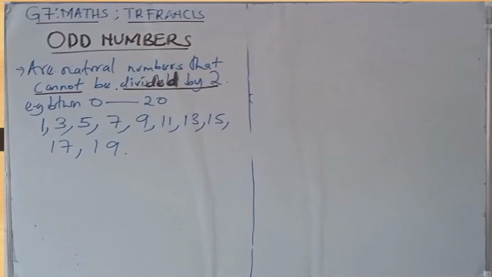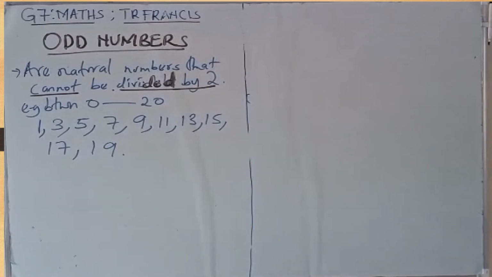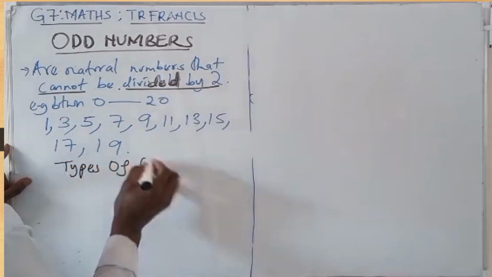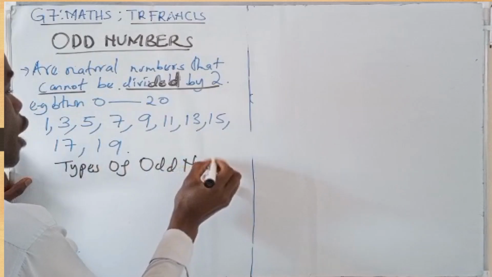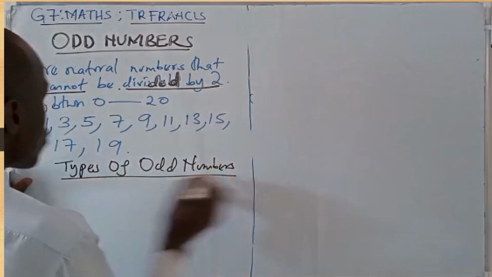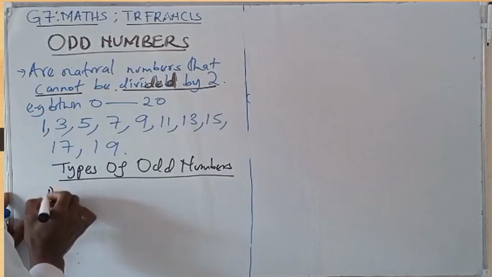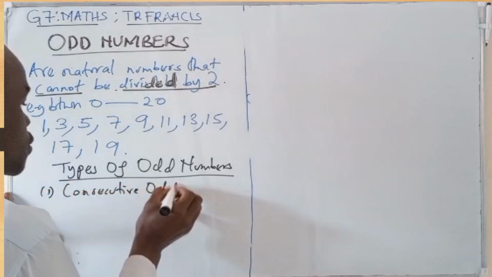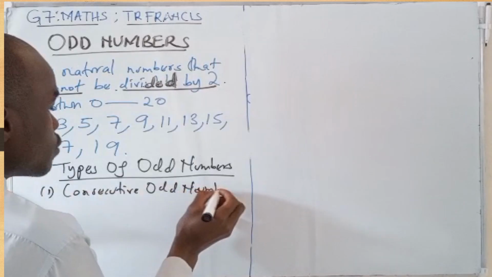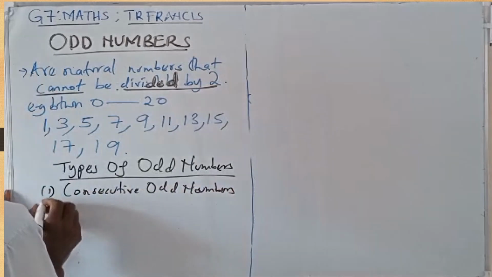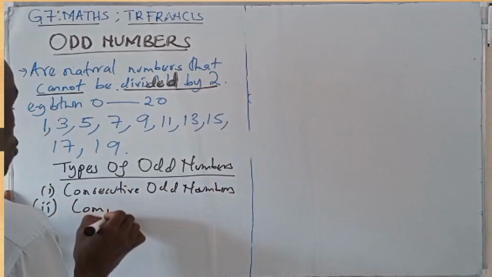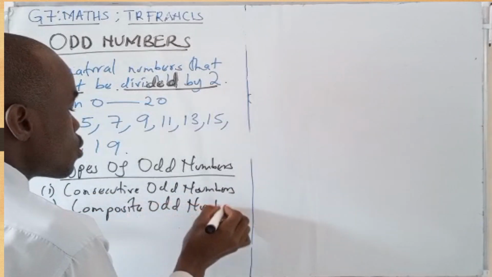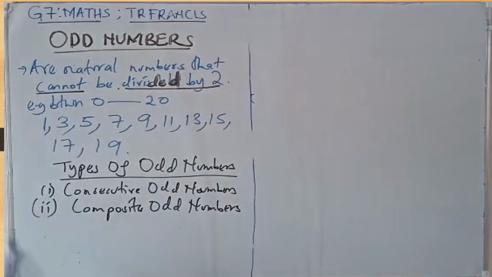But we have got two types of odd numbers. We have the first one, consecutive odd numbers. Then we have composite odd numbers. So we have listed the examples from 0 to 20.